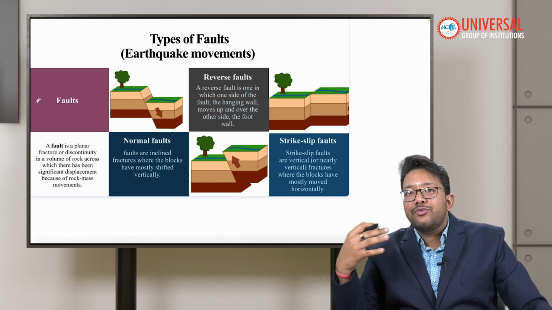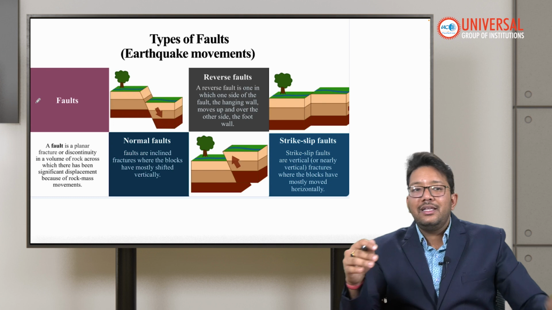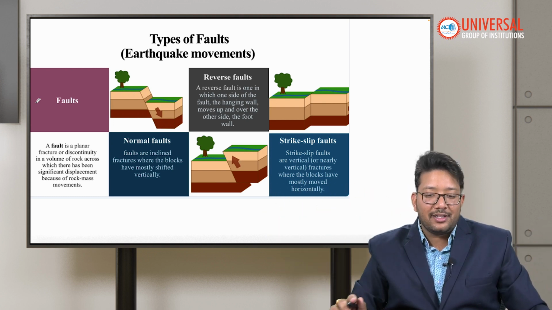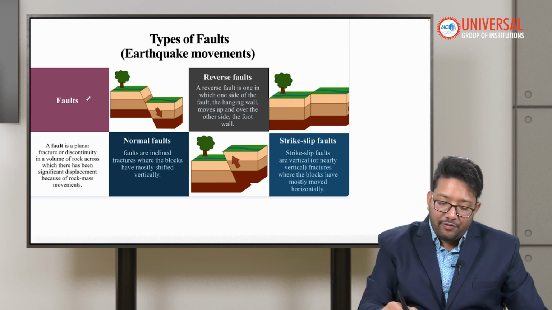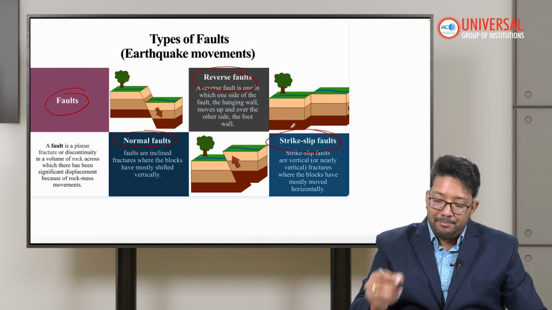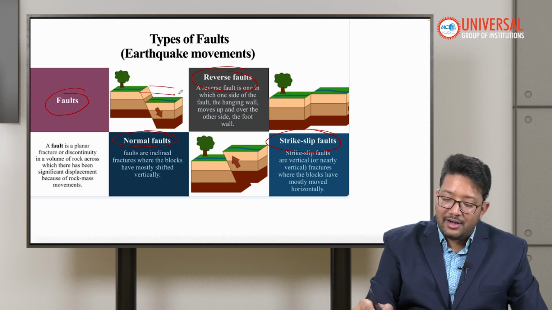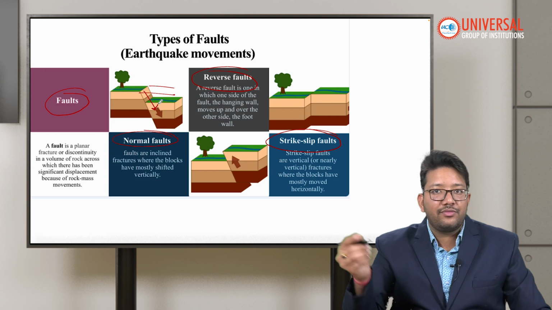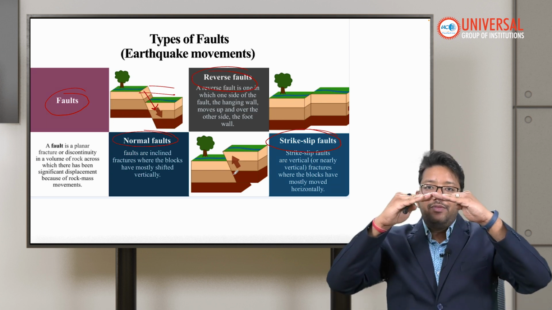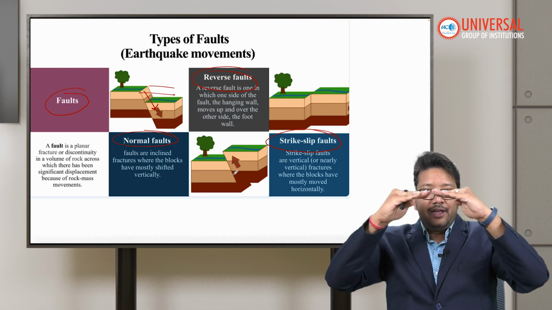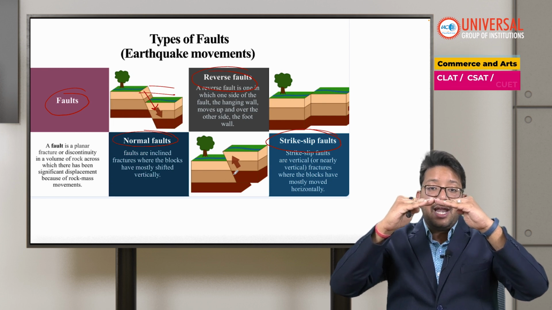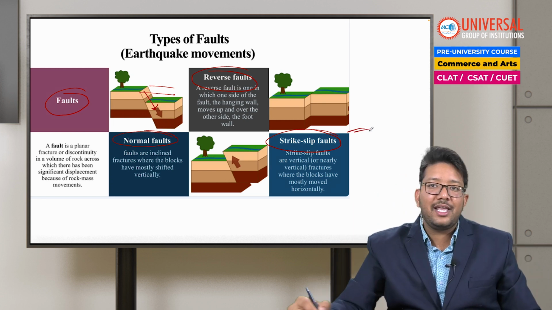So how do earthquakes come about? As we have seen, when the plates are moving, the earth is moving, and that is why quakes occur. There are movements like faults: normal fault, reverse fault, and strike slip fault. When the surface was here and now it is going down because of plate tectonics, it is called faulting. If the plate is moving like this, it is called a reverse fault. If it is moving up, it is called a normal fault. And if the land mass is sliding past, it is called a strike slip fault.